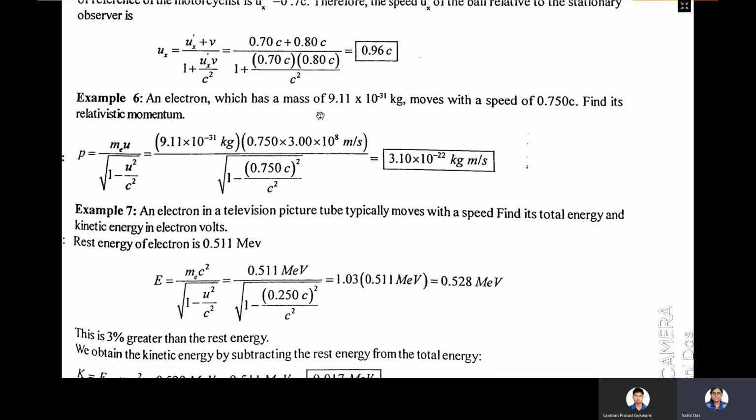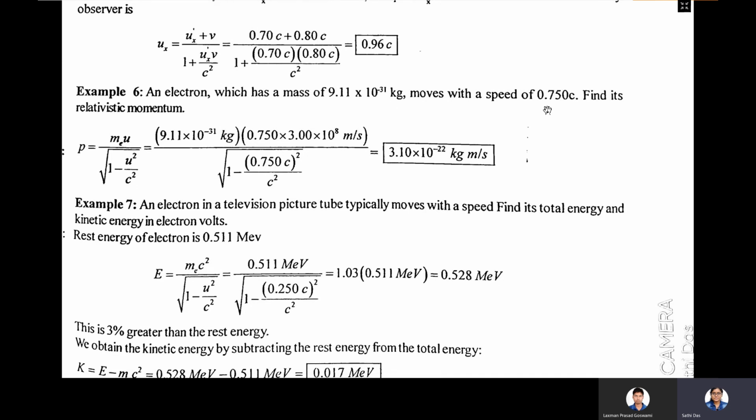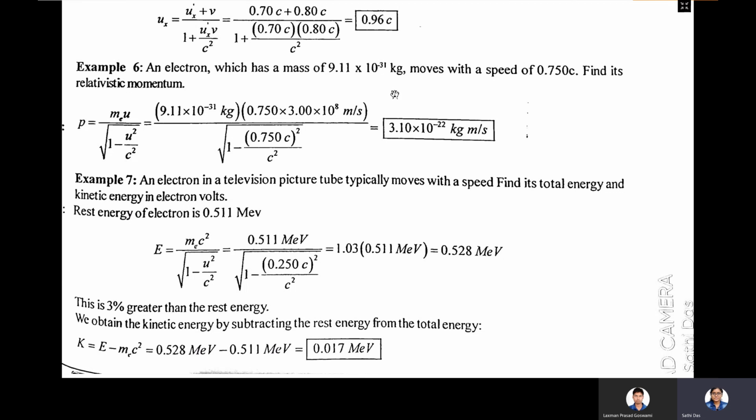Okay. So here is another kind of question, on relativistic momentum. An electron which has a mass of 9.11 into 10 to the power minus 31 kg moves with a speed of 0.750 c. Find its relativistic momentum. The mass has been given and the speed u is already given. So p equals m u divided by the square root of 1 minus u square by c square.